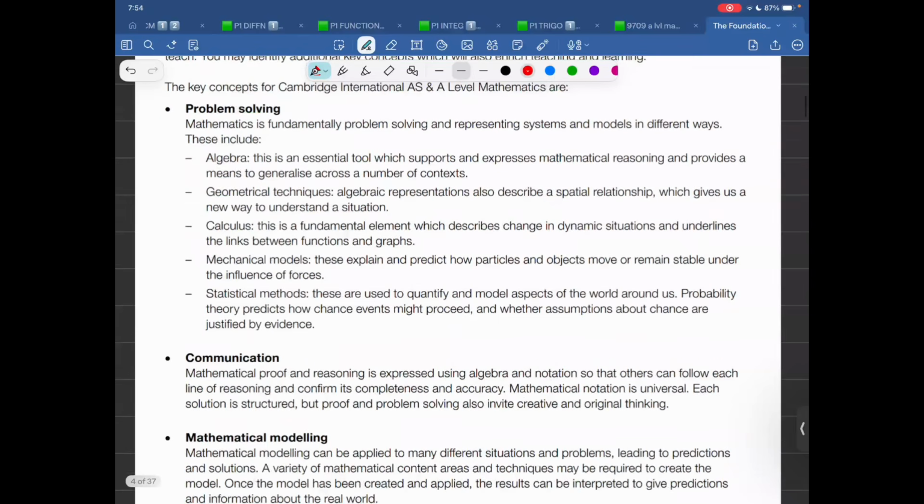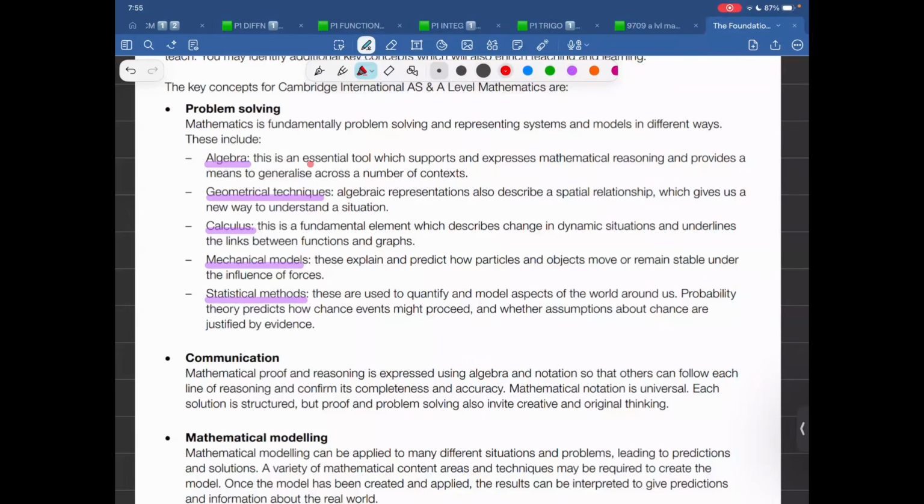So now what are the different things that they focus on? They focus on algebra, the heart and soul. They focus on geometrical techniques. They focus on calculus. This is something new. This was not there in O-level maths. They focus on mechanical models. They focus on statistical methods. Now let's read these one by one.